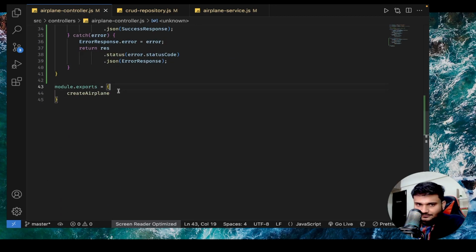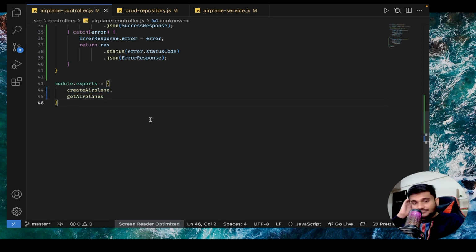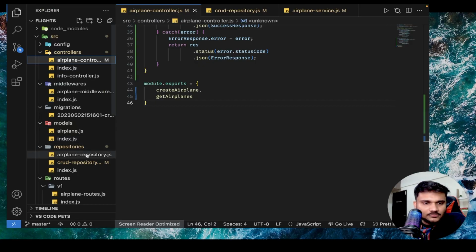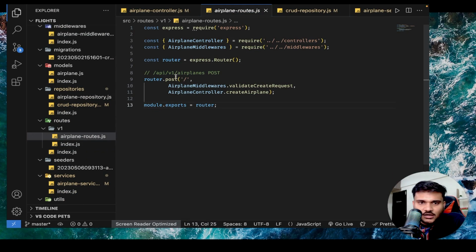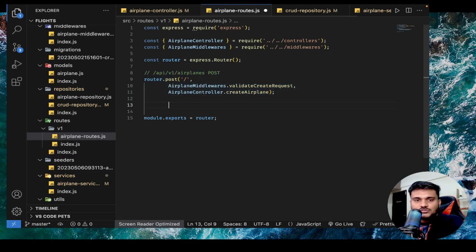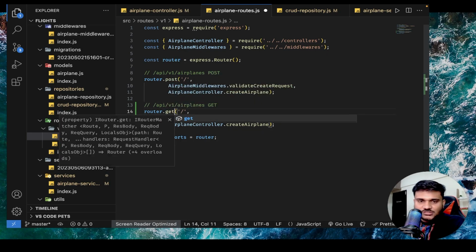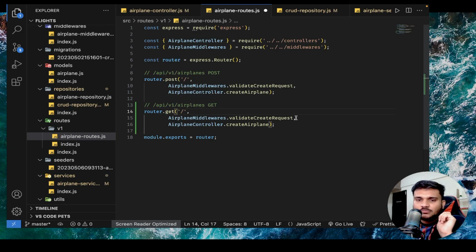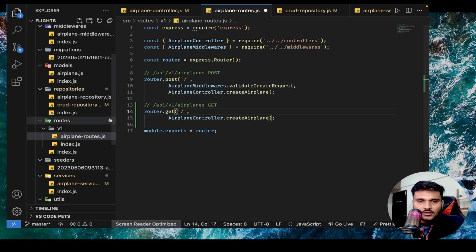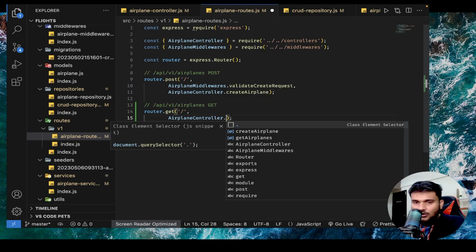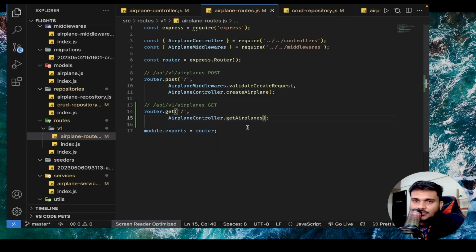Copy, paste, getAirplanes, right? And then we'll go to v1 routes. Now, if somebody goes for /api/v1/airplanes on a post request, you will create an airplane. But if somebody goes for a get request, right? If you remember the REST conventions, a get request on /api/v1/airplanes, where we don't need any middleware, you should be able to get all possible airplanes. So I'll say airplane controller dot getAirplanes. As simple as that, right?